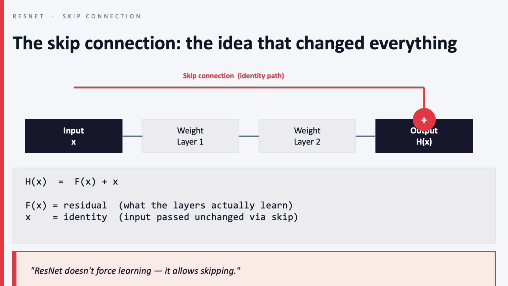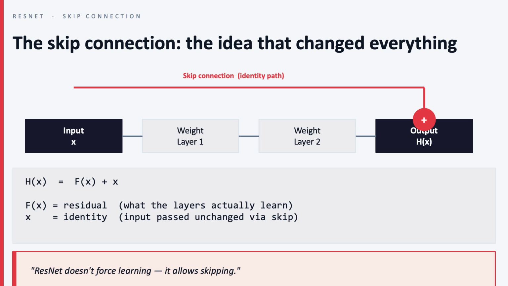So in 2015, a group of researchers at Microsoft developed the ResNet architecture to solve the vanishing gradient problem with skip connections. Instead of forcing every block to completely transform the input, it lets the input flow forward directly through a shortcut path.